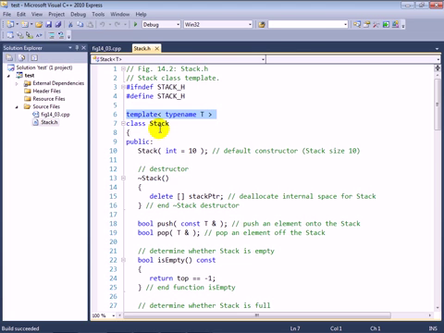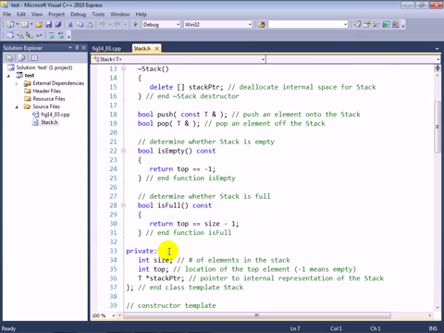So here we have our class called stack, and we have a public interface to the class as well as some private data. Now let's take a look at the private data first, where we have an integer called size that represents the total number of elements in our stack object. We have an integer called top, which represents the index number of the current top location in our stack. And then we have a pointer of type T called stackptr, which is going to point to the dynamically allocated array that represents the stack's internal data.